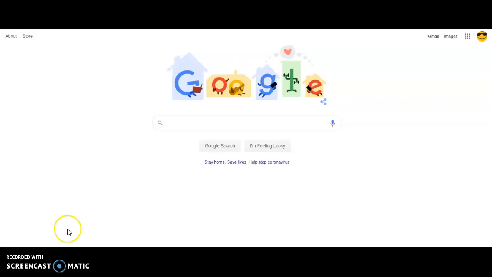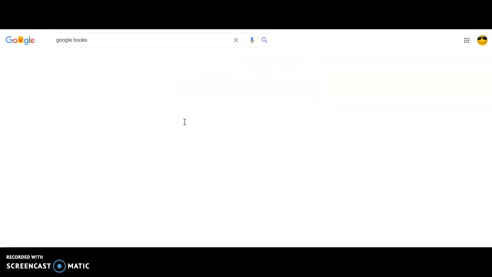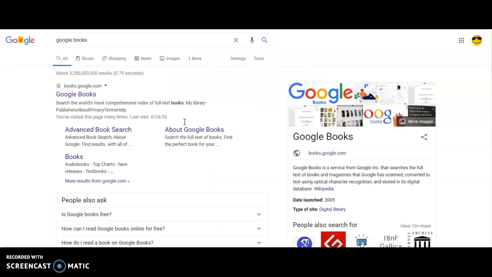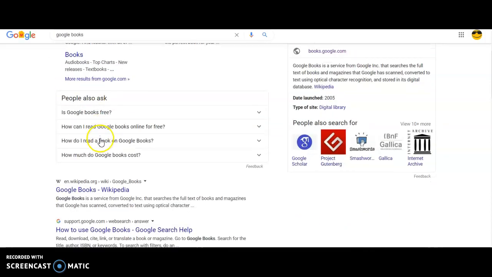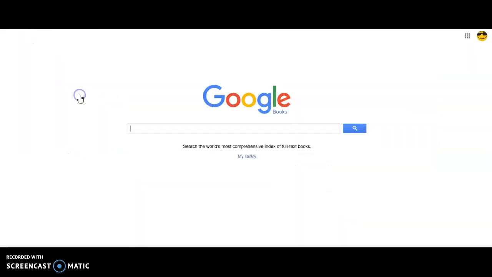a forensic psychologist. So if you just go to google.com, you can go to this resource called Google Books, and they have scanned large previews of books online, which is really helpful right now since our library isn't open. You just click on the link that says Google Books. If it says Google Play Books, which sometimes heads up above that, don't click on Google Play. Just click on Google Books.